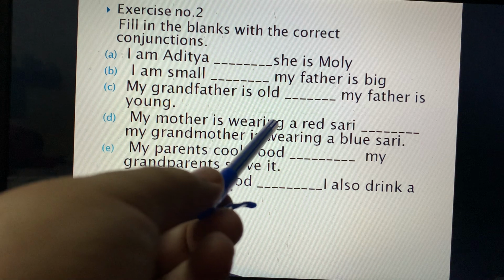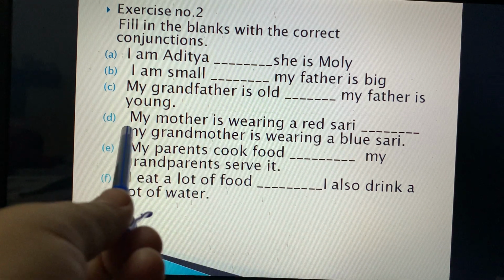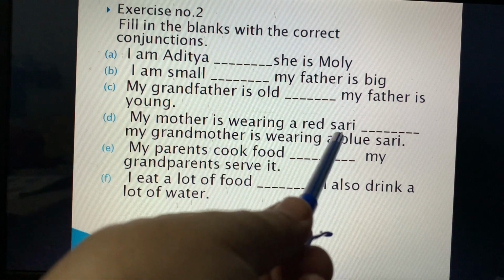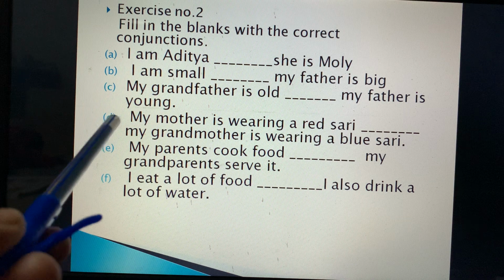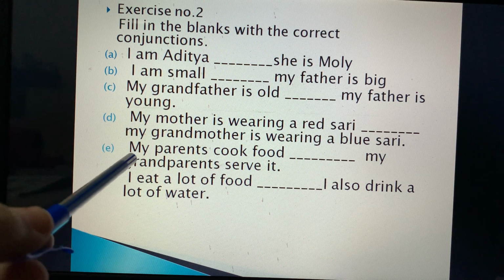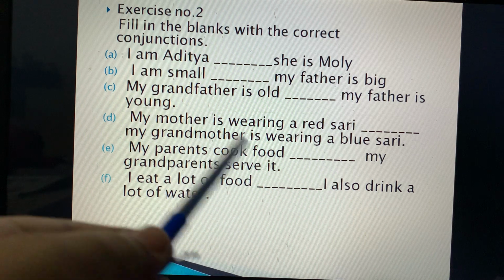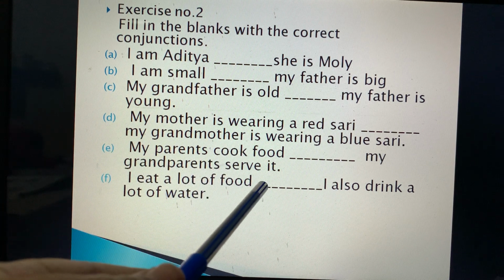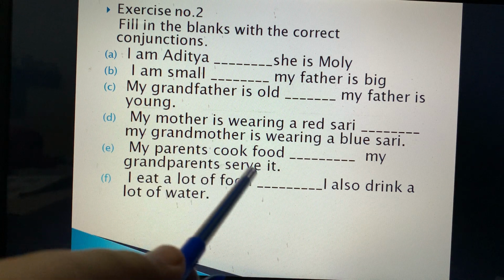My mother is wearing a red sari and my grandmother is wearing a blue sari. Next is, my parents cook food and my grandparents serve it.